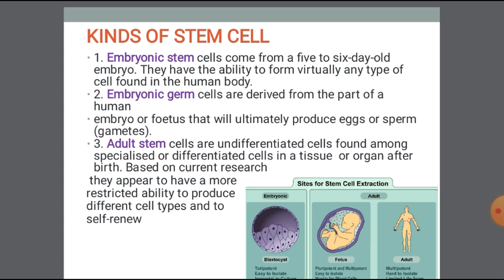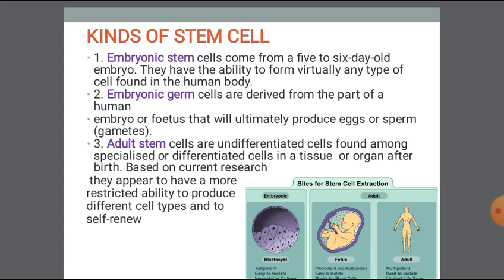Then we go for embryonic germ cells. The germ cells are derived from the part of the human embryo or fetus that will ultimately produce eggs or sperm. Those cells are called embryonic germ cells. Then we go for adult stem cells.